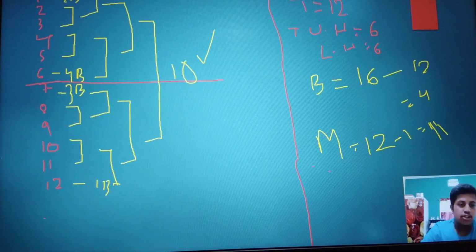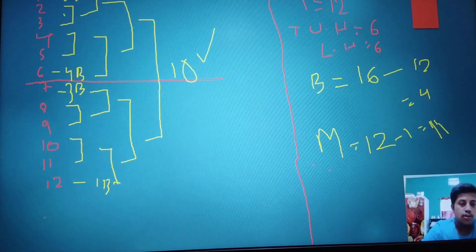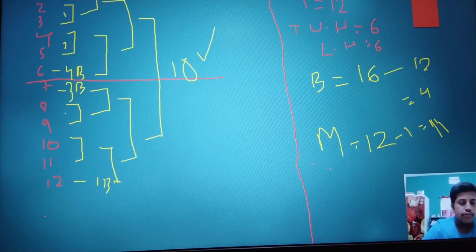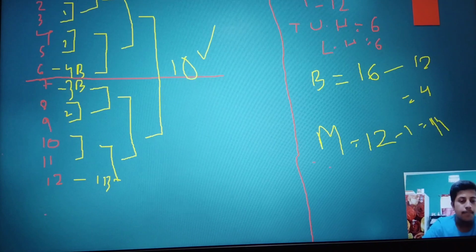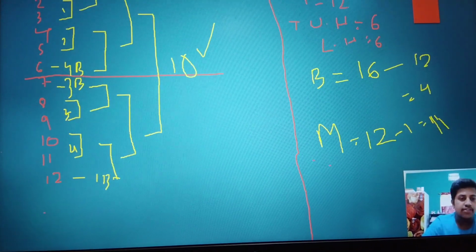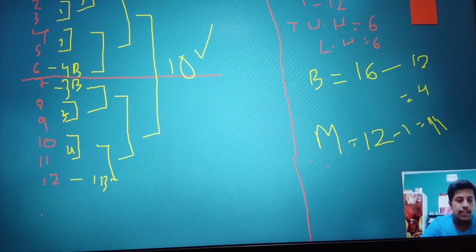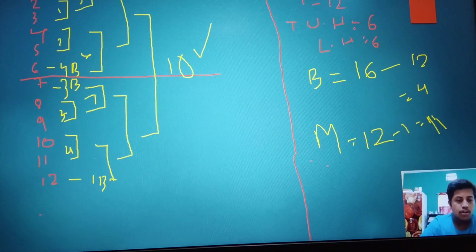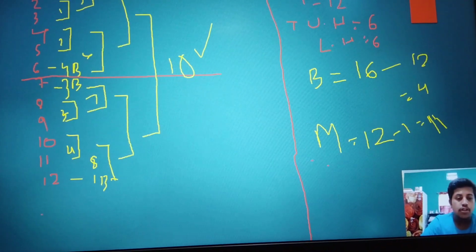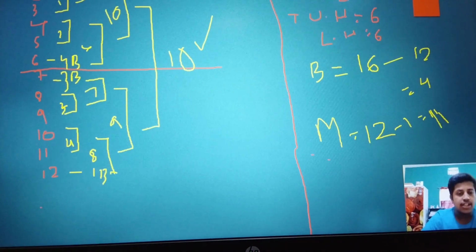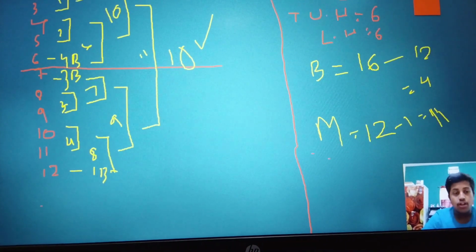So let's see if there are 11 matches or not. 1, 2, 3, 4, 5, 6, 7, 8, 9, 10, 11. So our fixture is ready.